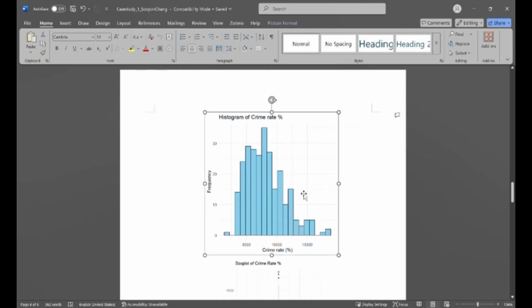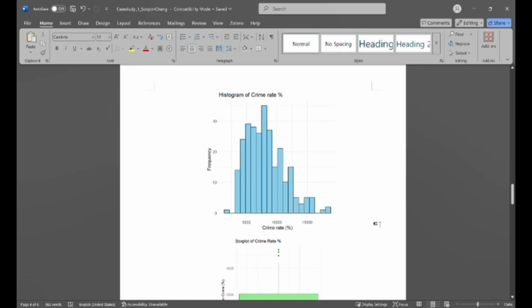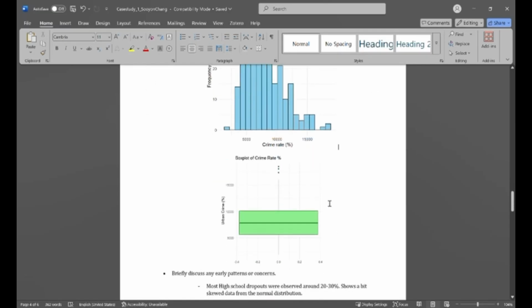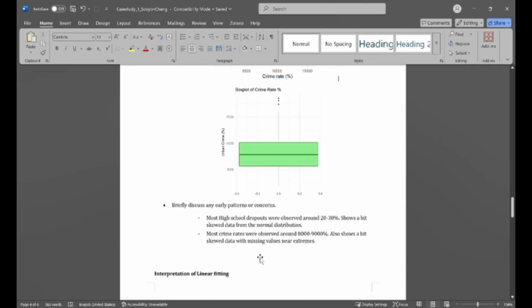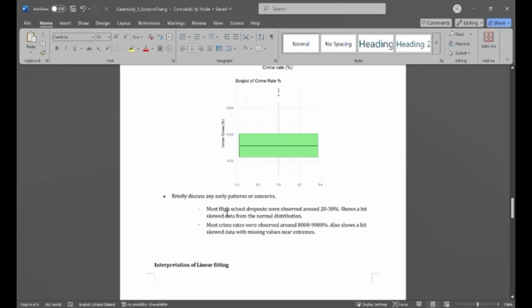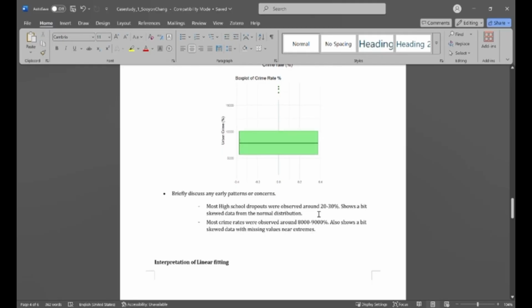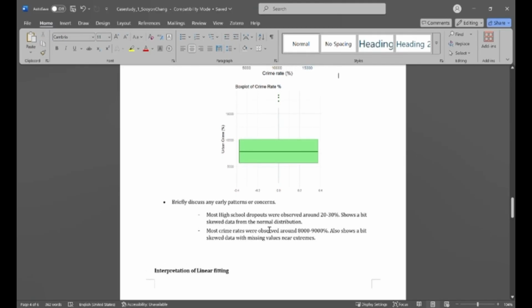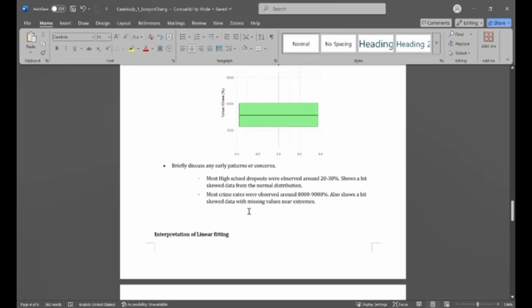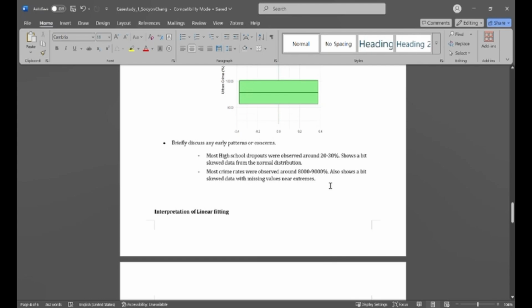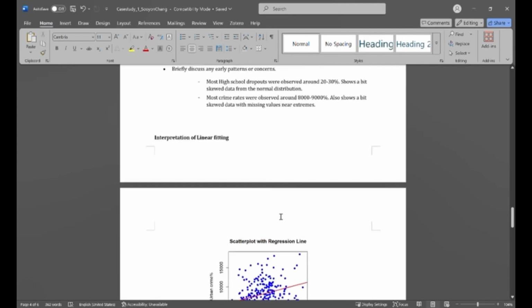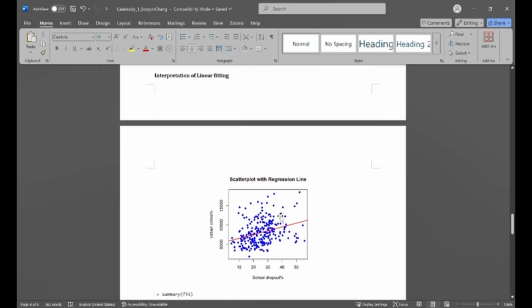The histogram of the crime rate percentage also showed a slightly skewed normal curve, as well as a few outliers. Most high school dropouts were observed around 20 to 30%, with data a bit skewed from the normal distribution, and crime rates were observed around 8,000 to 9,000%, also a little skewed with missing values near extremes.